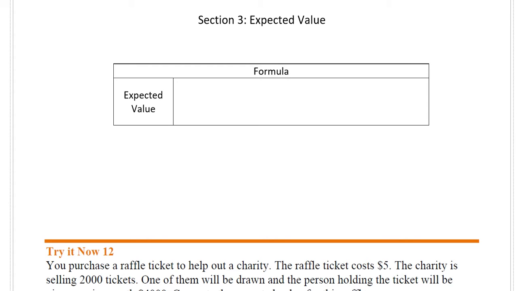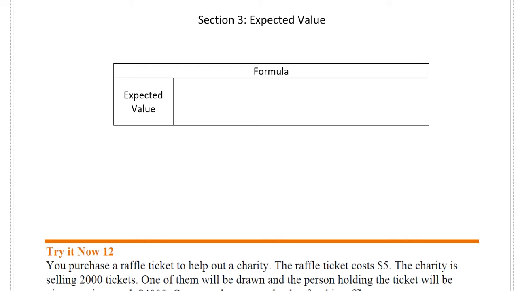In this video, we're going to be continuing and finishing up Module 9 for Math 1030, Probability, and we're going to be talking about our third section here, which is the concept of expected value. This video is probably going to be pretty short. I don't have too much to go through, but expected value is a little bit different, so I wanted to separate it out from the rest.